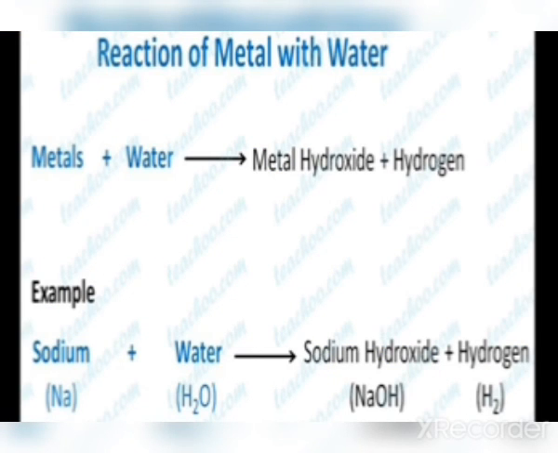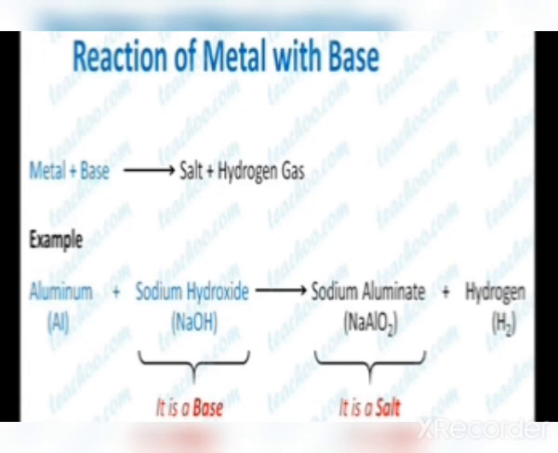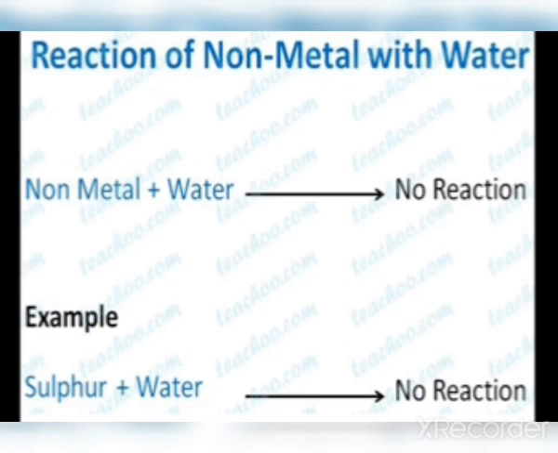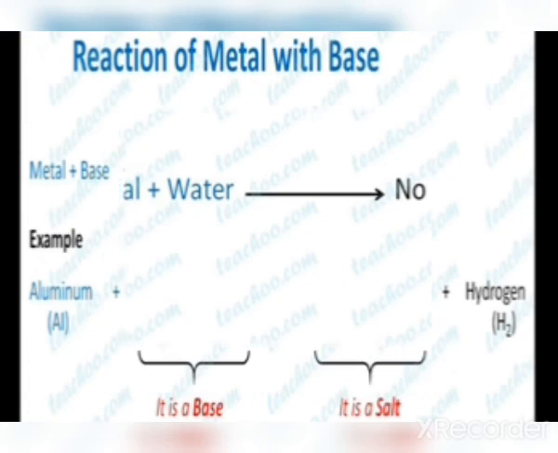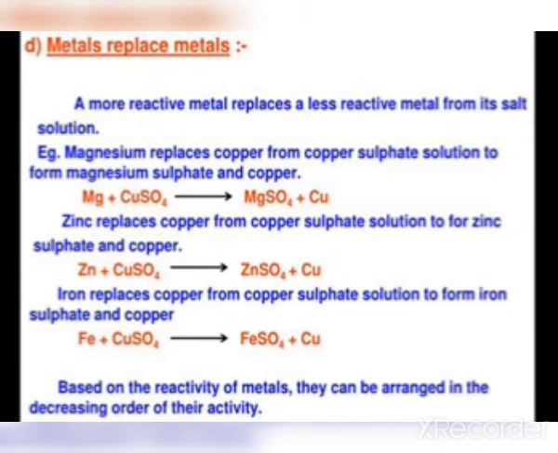How metals react with acids and bases, and even how non-metals respond with water, and metals with bases. We also learned about displacement reaction, which means a more reactive metal substitutes a less reactive metal, and forms a different metal sulfate as the product.